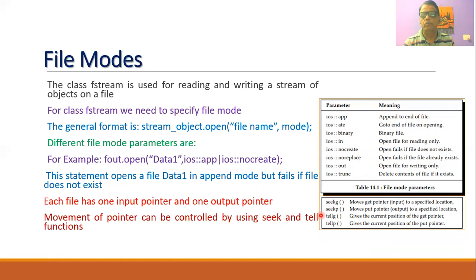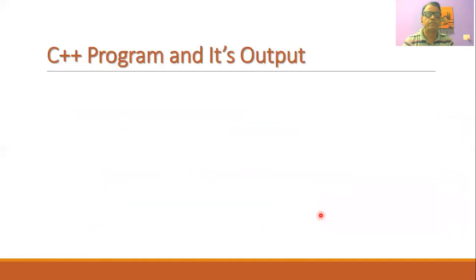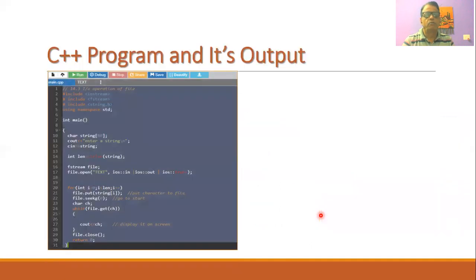tellg will give the current position of the get pointer, and tellp will give the current position of the put pointer. So whenever we want to write data at a particular location, or read data from a particular location of the file, we can make use of such functions. Now let us write one simple C++ program where we can make use of file modes.